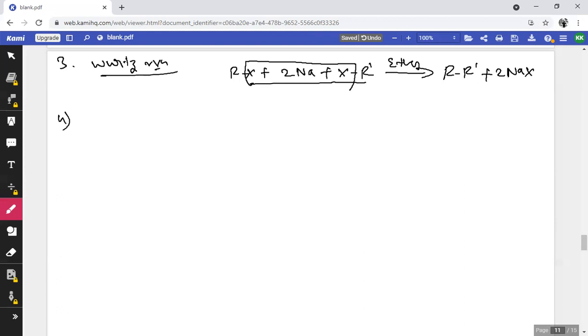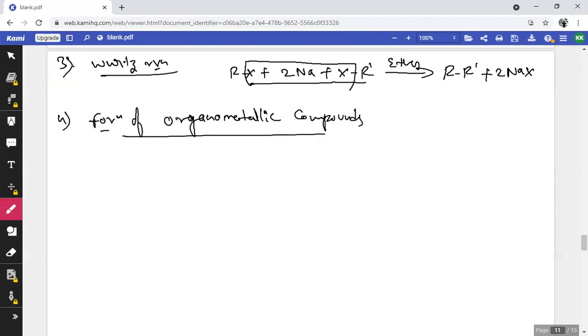Now the fourth chemical property, that is formation of organometallic compounds. In that we have three different reactions.